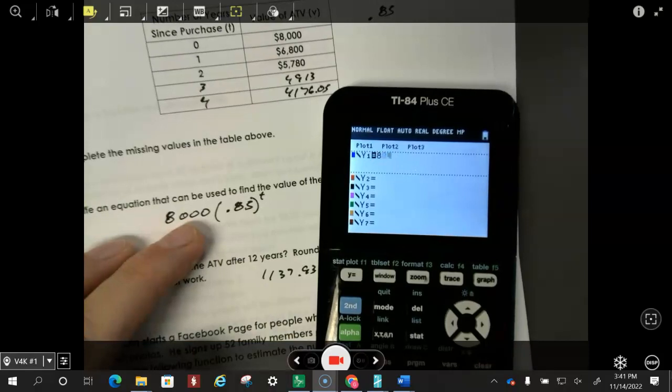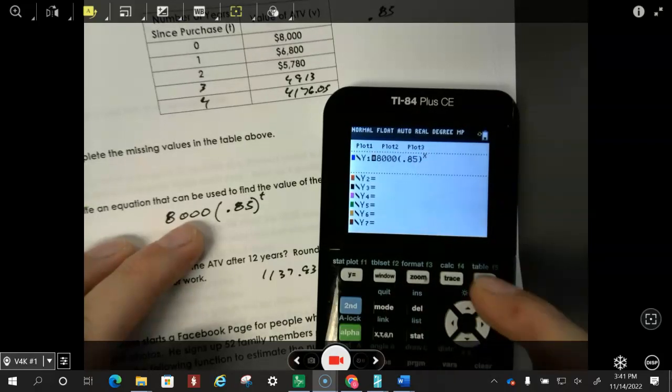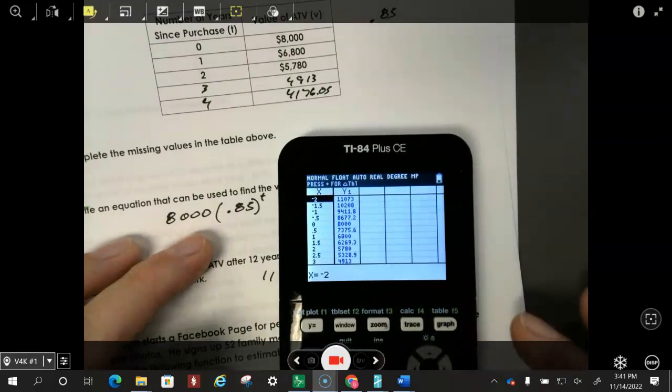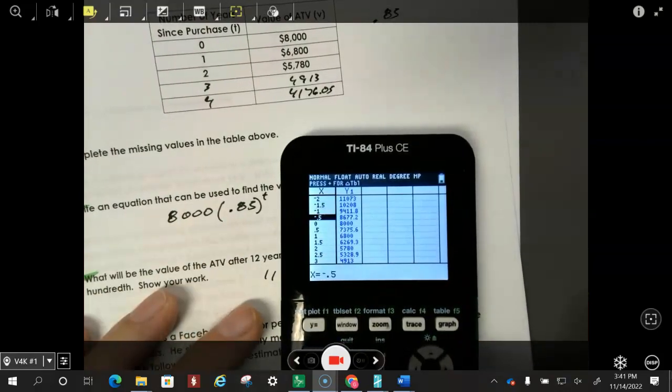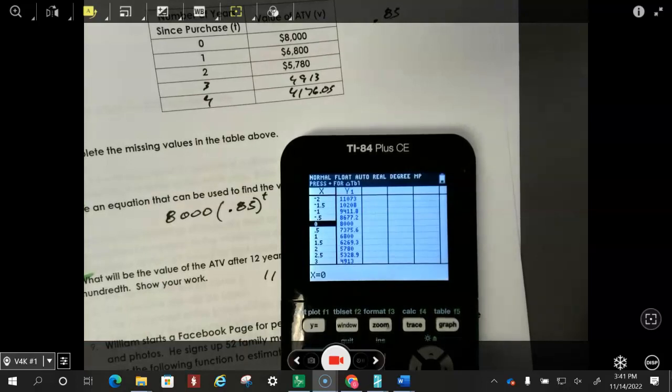So it's going to be 8,000 as the initial amount. The multiplier is 0.85, raised to the power of x. So when I look at my table here, okay, 8,000, and gosh, this table is not right, or did I hit something wrong? Okay, let me go back to my table set, because I changed my table set a second ago.